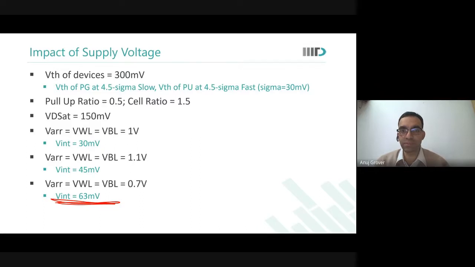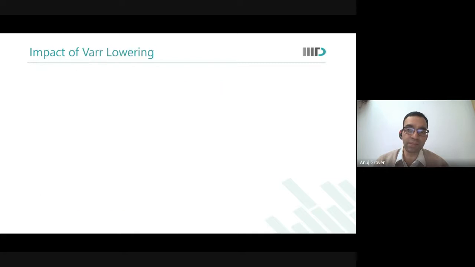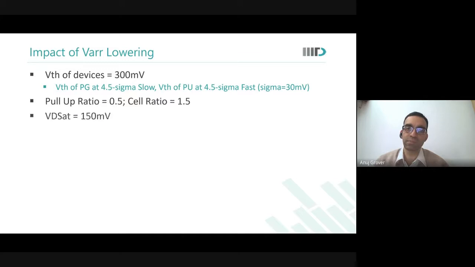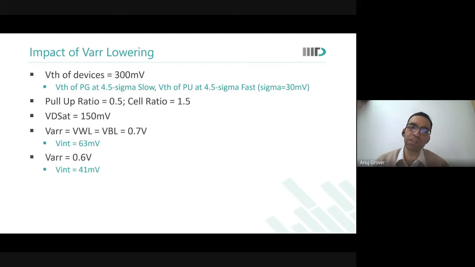Are you able to see this? At low voltages, both have degraded. So now what do you do? You need to apply some assist scheme here also, or you need to change the sizing. So let us apply an assist scheme of array lowering, VRA lowering. When everything was at 0.7, Vint was 63. Now let us say we maintain bitline and wordline at 0.7, but only reduce array to 0.6. You will see Vint would go down. I take it further lower, Vint would actually go to 17 millivolts.